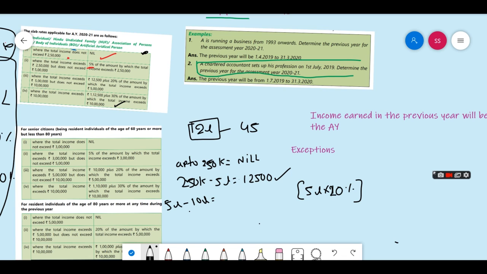Because only 5 lakhs is the difference. So if you do, you will get 1 lakh. And then 10 lakh and above is 30%. How much is above 10 lakh? 2 lakhs. So 2 lakhs into 30%. How much will you get? 60,000.